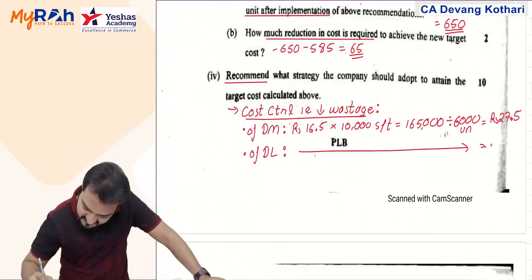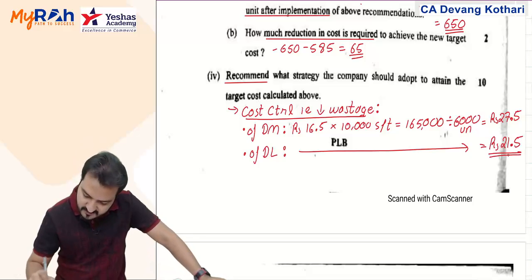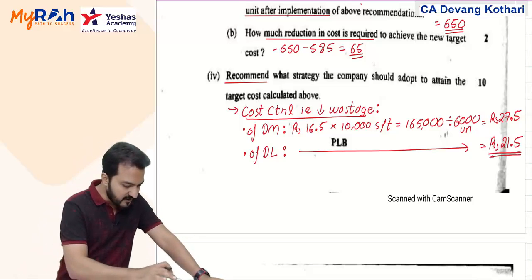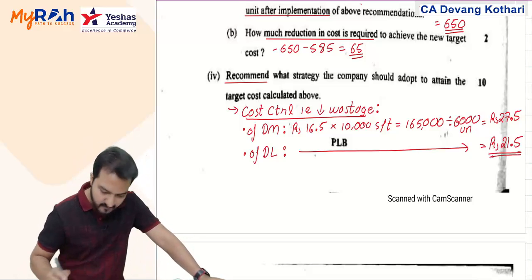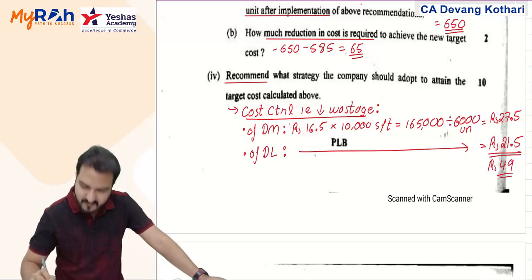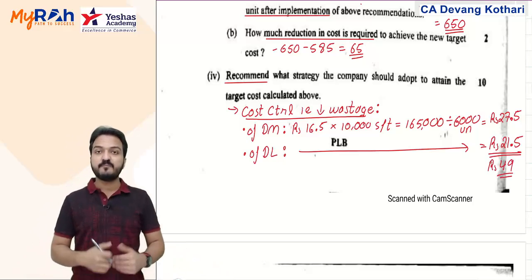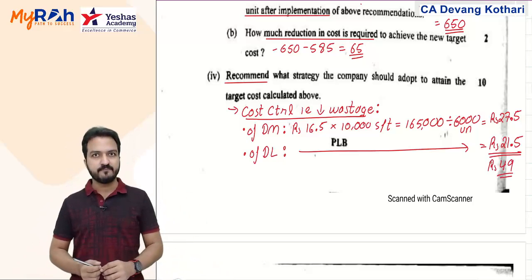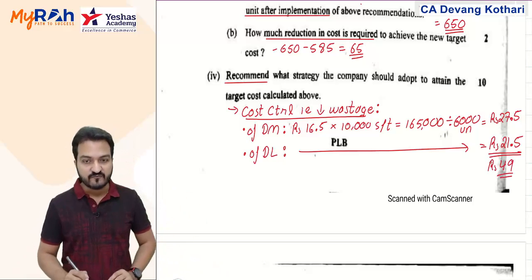So 21.5 plus 27.5 is 49 rupees I could have saved by simply reducing my wastage only. This is my first set of recommendations.